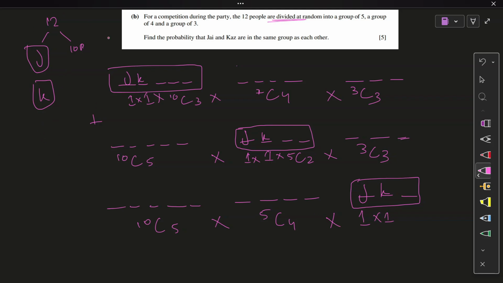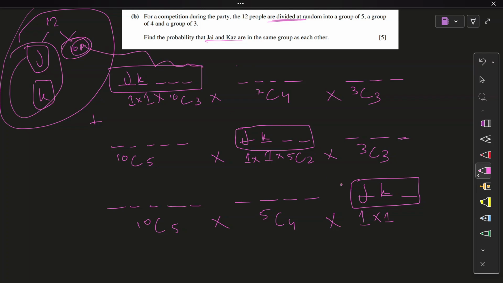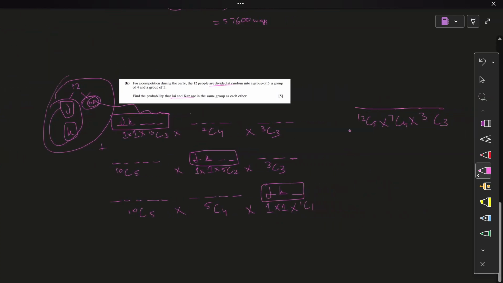By the way, I made a distinction. If anyone's wondering why this is 10C5 instead of 12C5, it's because there was a condition on J and Kaz. So I made a big distinction of them over here, and I'm only going to think about the remaining positions through these 10 people, because J and Kaz are manually being placed, right? And the remaining one person can occupy this position. Those are the 3 cases that will make your favorable outcome.